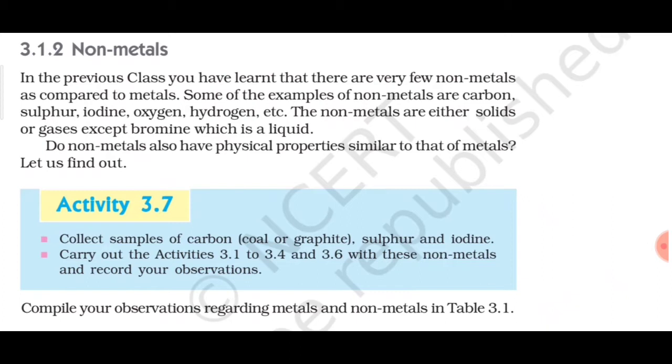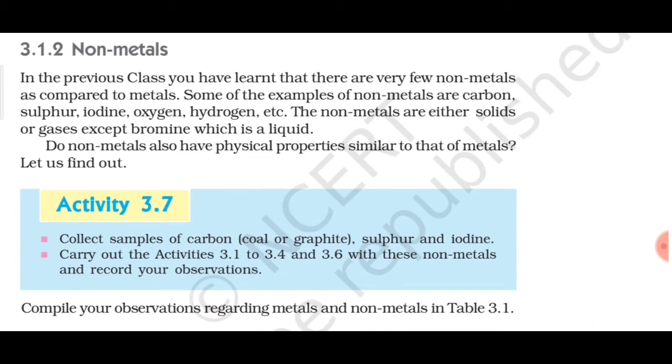The non-metals are either solids or gases except bromine, which is a liquid. So as you can see, some of the non-metals are solid and some are gases, like oxygen and hydrogen are gases, whereas carbon or sulfur are solids. But there is one non-metal which exists in liquid state, that is bromine. So you have to remember this, it is very important. Most of the time you may get questions asking you to name a non-metal which exists in liquid state, and that is bromine.